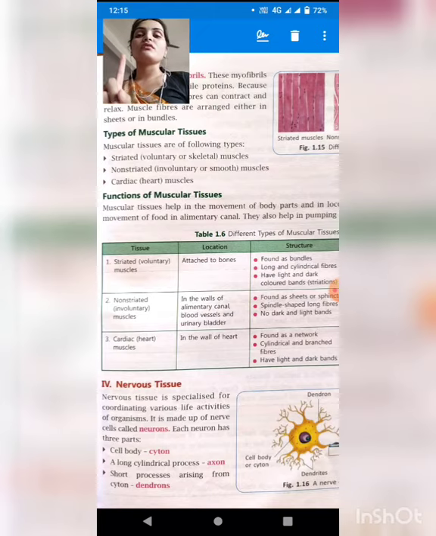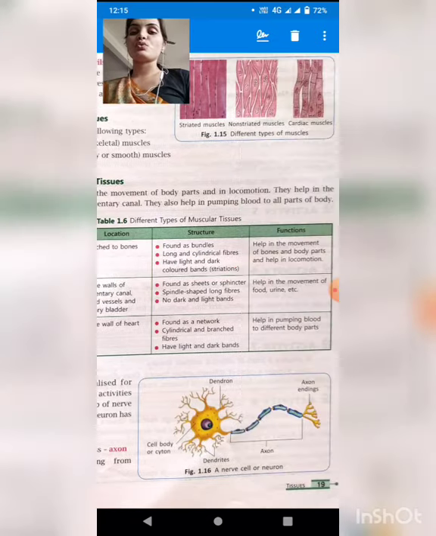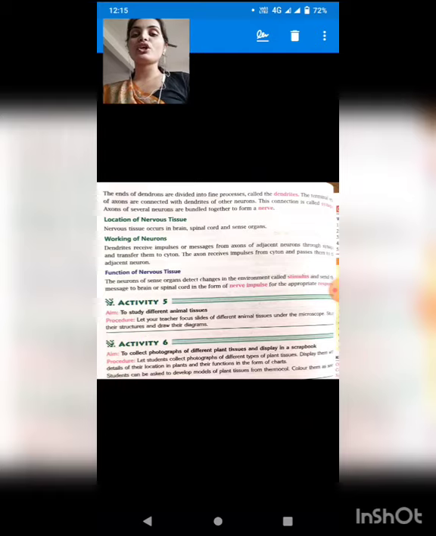So these are nerves, and the system is called the nervous system. The whole connection or network of nerves present inside your body is known as the nervous system. So basically, the nervous system is made up of nerve cells, and nerve cells group together to form nervous tissue. After that, the location of nervous tissue is your brain, spinal cord and sense organs.